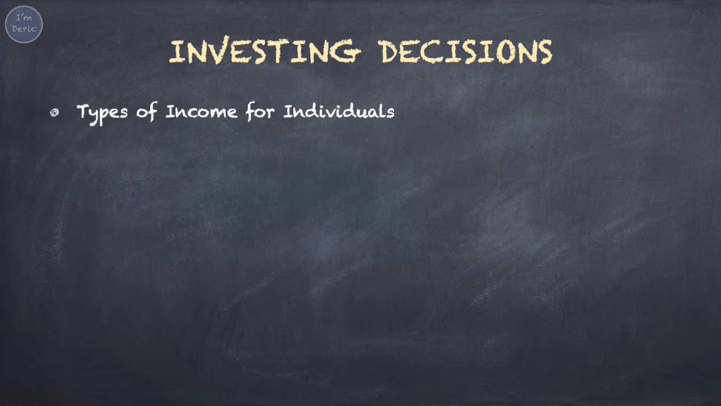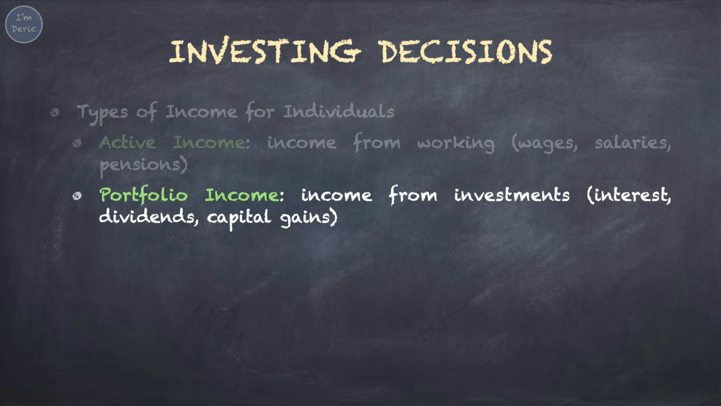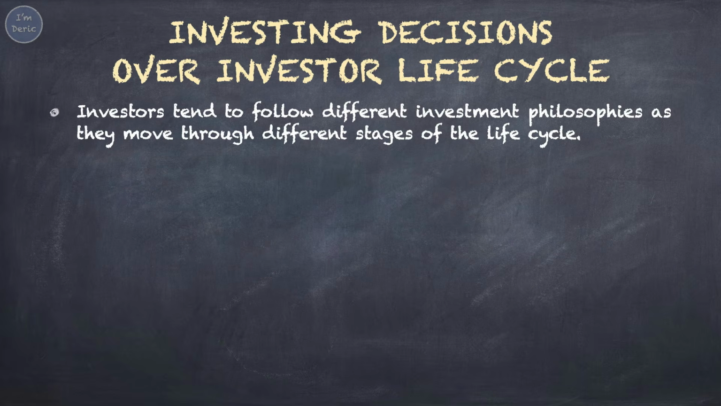Before making your investing decisions, you need to know the types of income for individuals. First, active income. This is the income that you can earn from working, such as wages, salaries, and pensions. Second, portfolio income. This is the income that you can earn from investments, such as interest, dividends, and capital gains. The third type, passive income. This is the income that you can earn from special investments, such as rents from real estate, royalties, and limited partnerships.